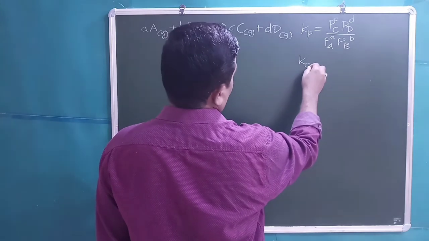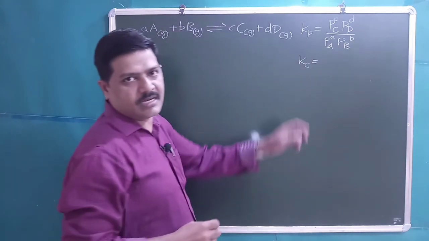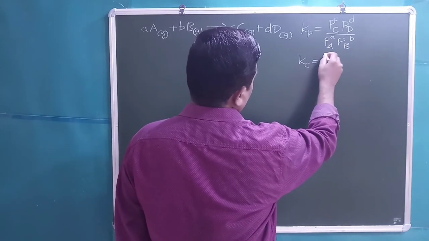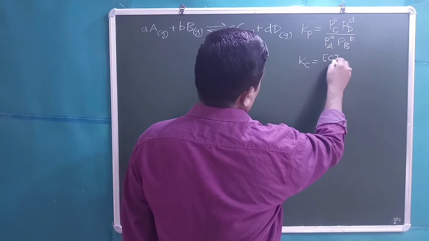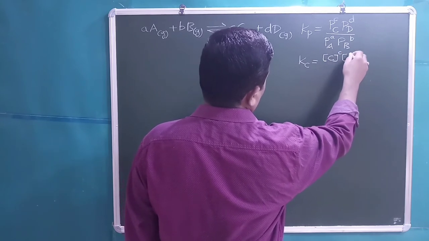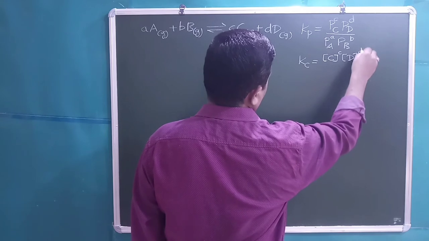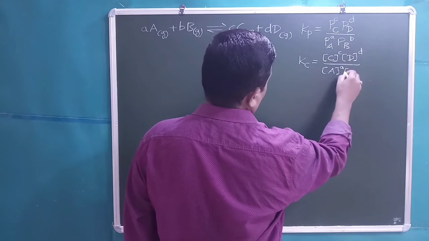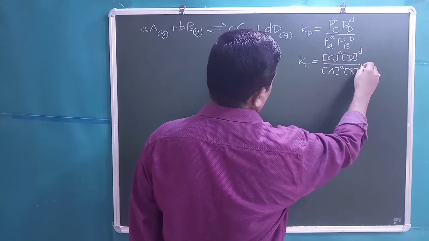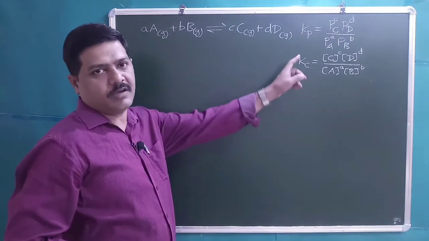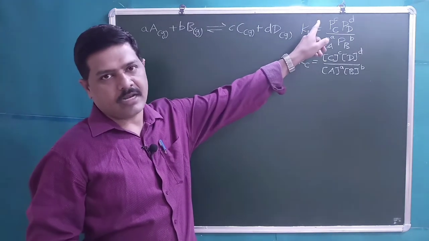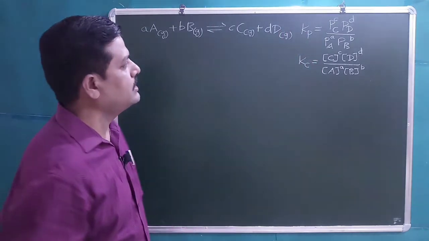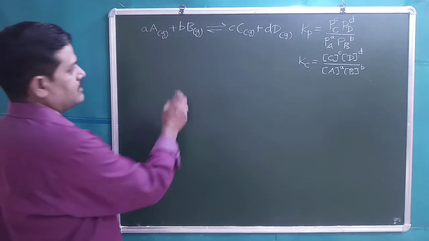Similarly, the expression for Kc, the equilibrium constant in terms of active masses, that is molar concentrations, is active mass of C to the power c multiplied by active mass of D to the power d, divided by active mass of A to the power a, active mass of B to the power b. These two expressions we have written for Kc and Kp, right? If it is a gas phase reaction, both Kp and Kc will exist, right? Let us find out the relation between Kp and Kc now.